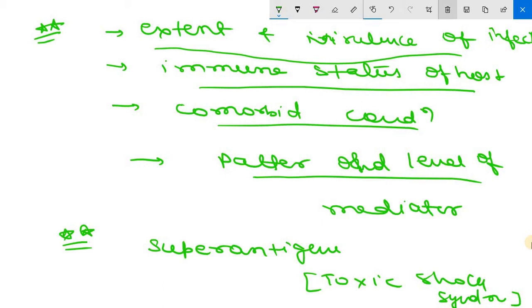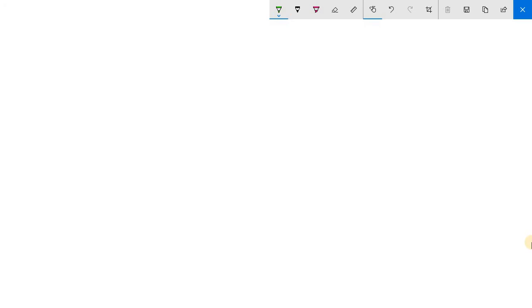So this is all about pathogenesis of shock, in which we have discussed first about major pathogenic pathways, then we have discussed about metabolic abnormalities. In that we have discussed about hyperglycemia, insulin resistance and adrenal insufficiency. Then we have discussed about organ dysfunction, how organ dysfunctioning is occurring, what are the reasons, and then we have discussed the factors on which severity and outcome of septic shock depend. Clear? And then toxic shock syndrome.